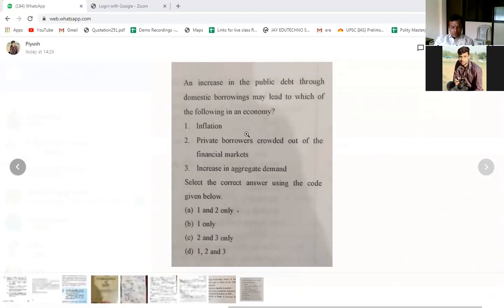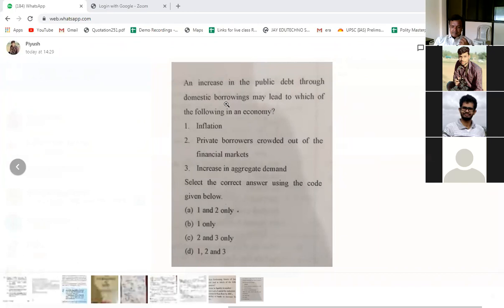Right? So here you need to understand that when the government is borrowing, the money will go from government to people or from people to government. Yes, Manish, what will happen? Suppose there is a domestic borrowing, the money from the government will go to the people, or the money from the people will go to the government. People to government. Right? So when you're solving an economics question, you need to go step by step.